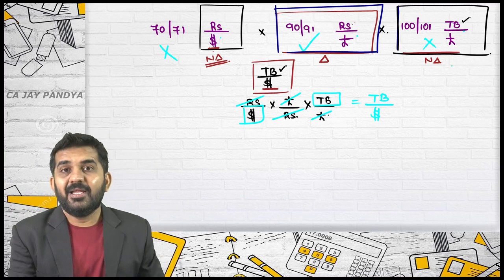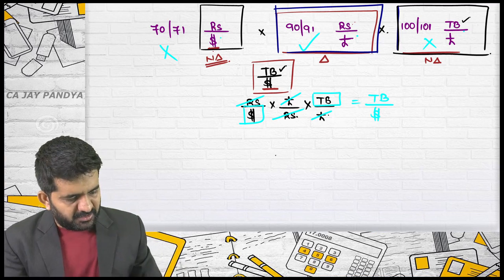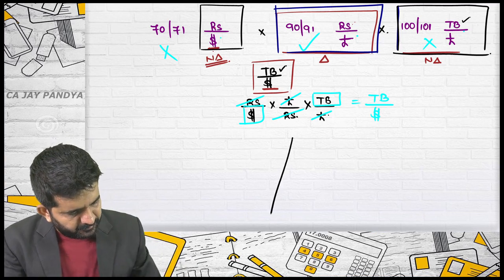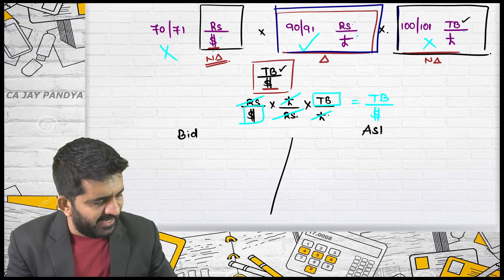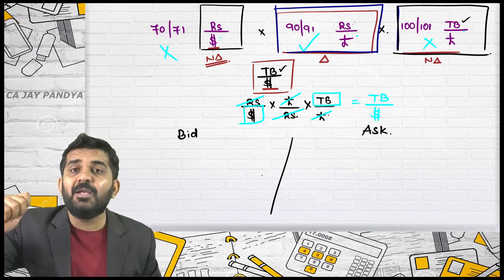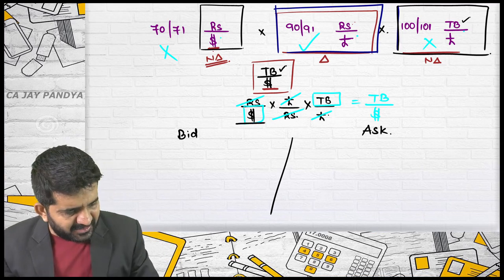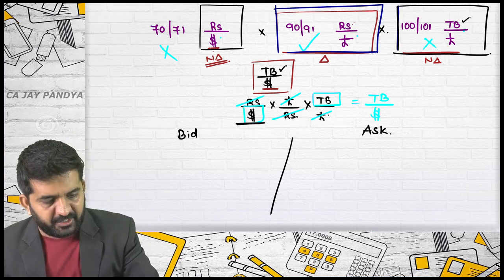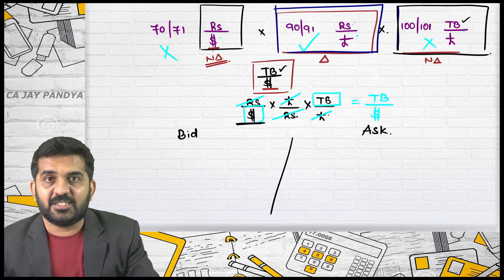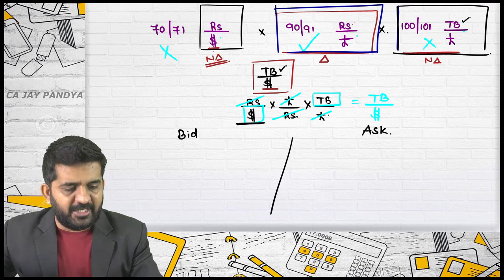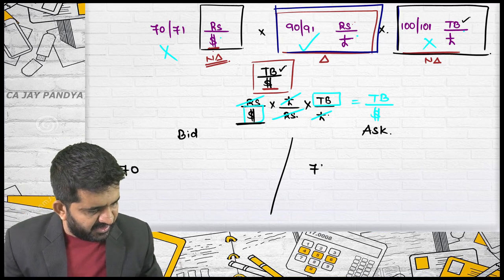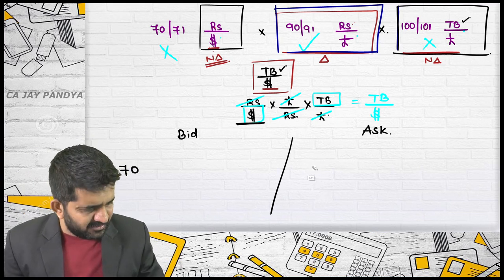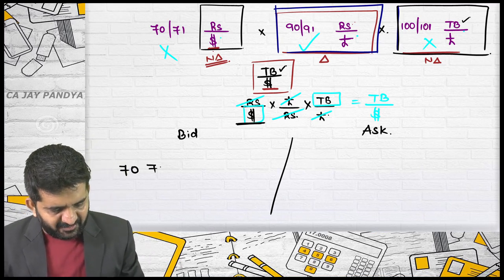But solving is also somewhat typical. Always divide the rate into bid and ask. Take one rate at a time. Is it all right? First take this rate, rupees per dollar. Is it direct rupees per dollar? Yes. Do you need to reciprocal it? No. Then keep 70 and 71.